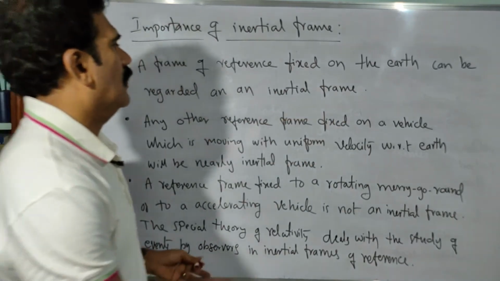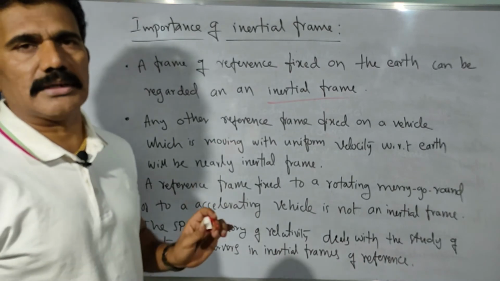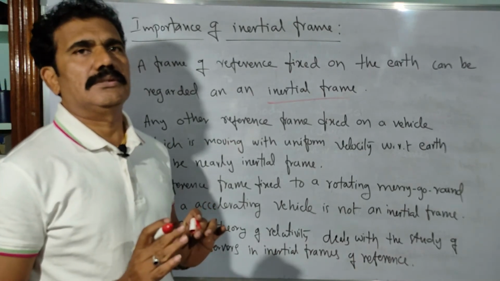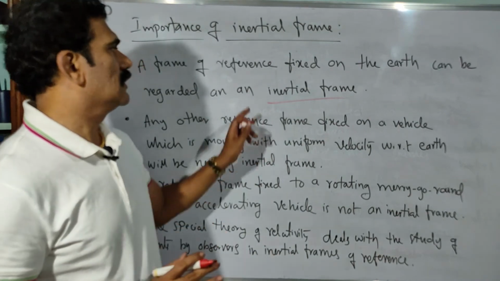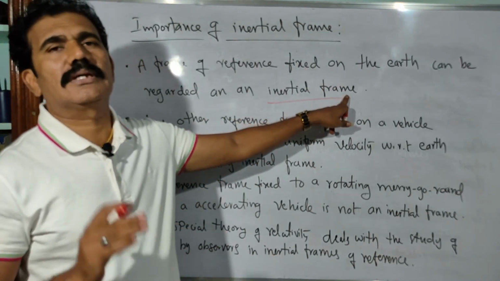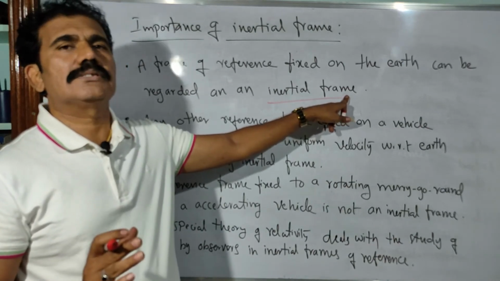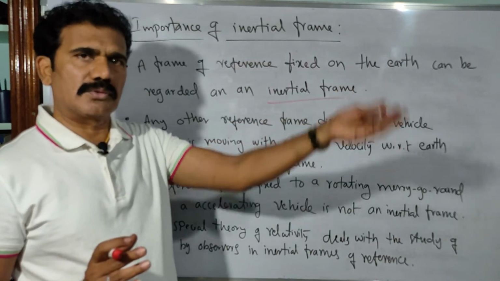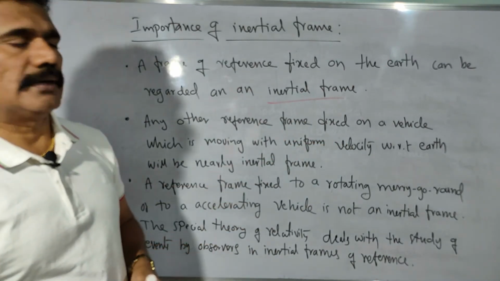You can have any fixed object or fixed observer that is not moving. Let us say the observer is always fixed on the earth's surface. Then that kind of observer can be considered as an inertial frame who is going to take the measurements of any event. An event may be anything which is under motion or at rest, as I told already.